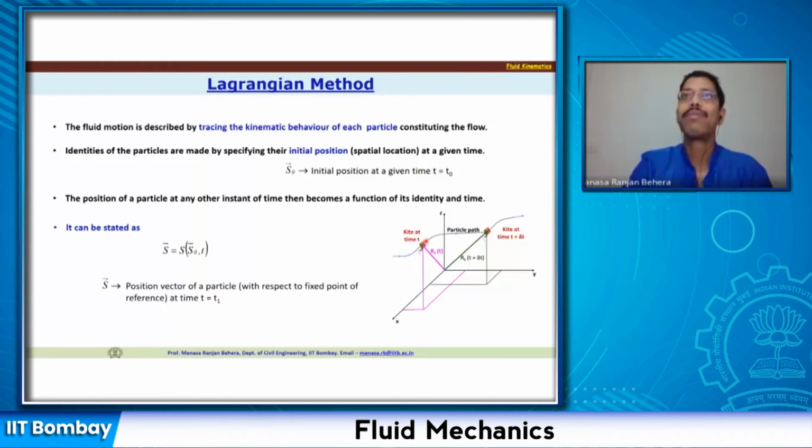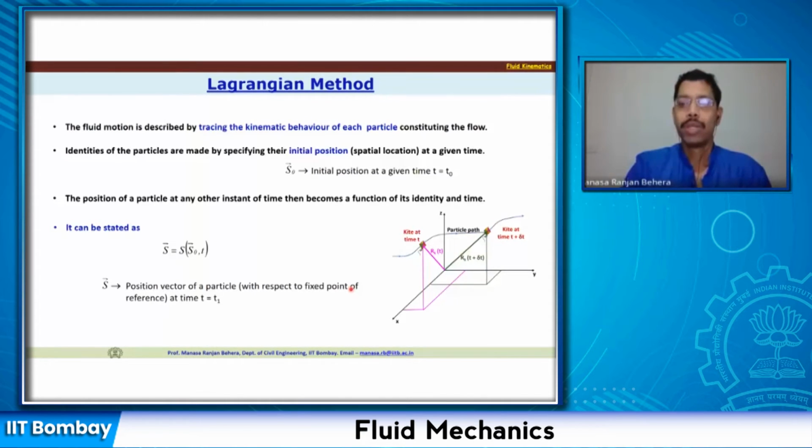So I'll use the delta t and find out with respect to this location in delta t how it has moved and what is the new position. So that I will consider as my initial position next. Then with respect to this position, I will find out the new position. So I'll keep on tracking this particle and keep moving as it goes.